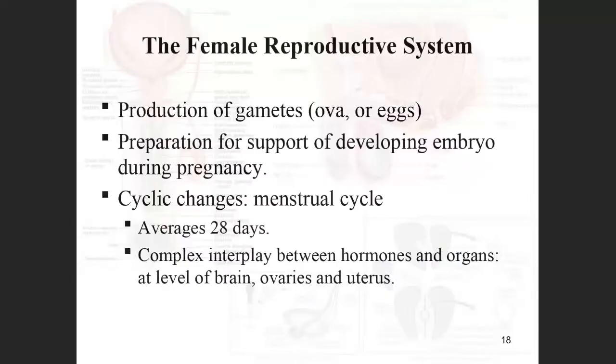Okay. Now go to the female reproductive system. In the female reproductive system, the gonadal organ produces gametes called ova or eggs. So these gametes are called ova, or they are also called egg.